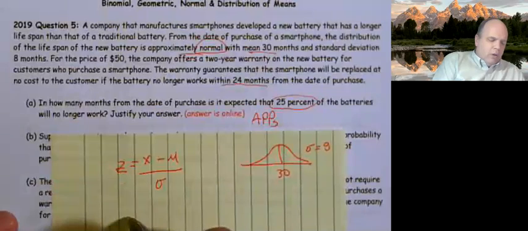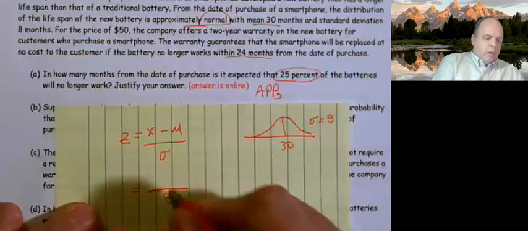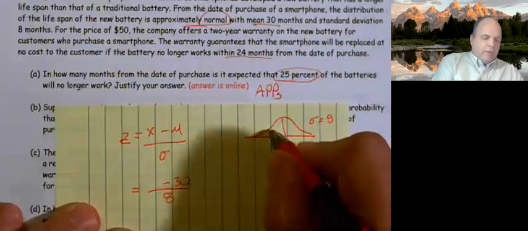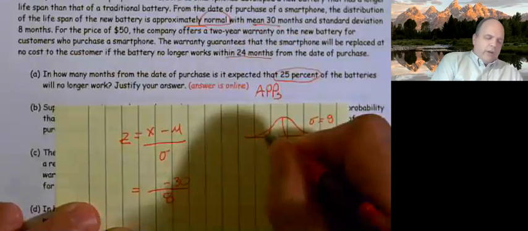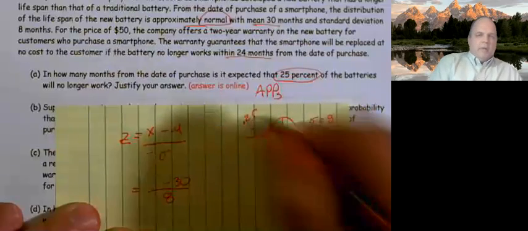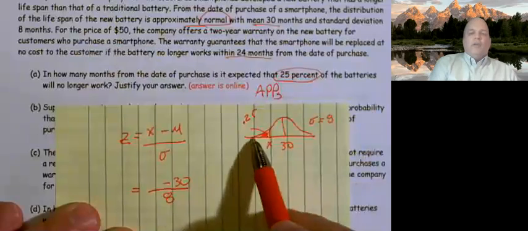So I know I have an 8 for my standard deviation. I know I have a mean of 30, and I know I'm looking for some x, where this area right here is 0.25. And I don't mean to waste your time, but I know that this is half, so 0.25 is on this side.